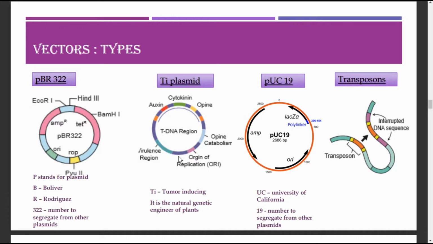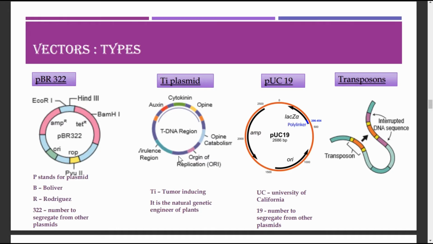Types of vectors. First one is the cloning vector. Second one is the expression vector. Cloning vectors are used to do the cloning of the DNA insert with the suitable host cell. Expression vectors are used to express the DNA insert for producing a specific protein inside the host cell. And these are the different types of vectors. A few vectors are discussed in detail.